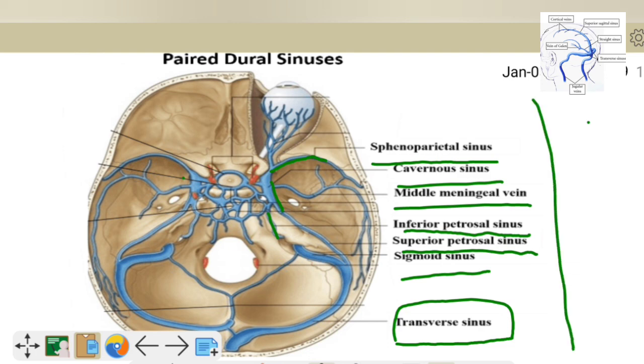We will study the position of all in detail after we study the dural reflections. First we study the position of the dural folds and their reflections, then we get to know their position, and after that we will study the extent of these venous sinuses individually.